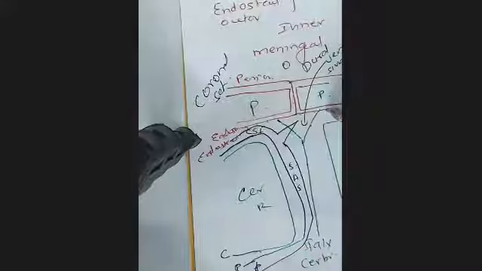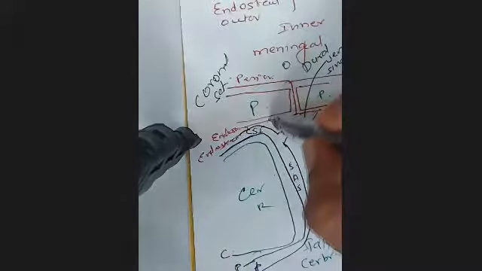So now the dura mater is attached inside to the skull, and it is continuous with the pericranium outside. It is attached to the inner side of the cranial bone.